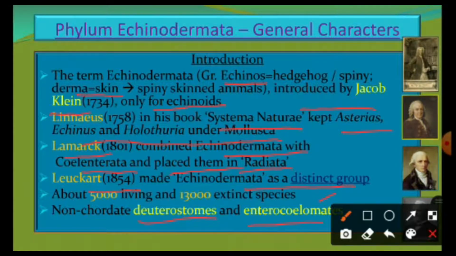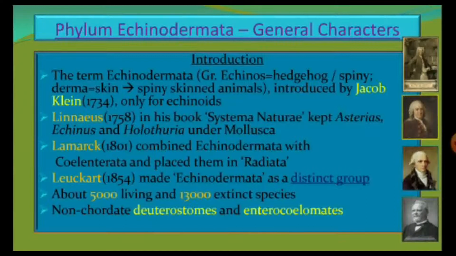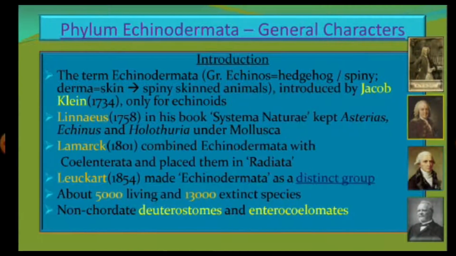Due to these reasons, echinoderms were regarded as the ancestors of the chordates, according to one theory. As you see, the portraits of Jacob Klein, Linnaeus, Lamarck, and lastly Leuckart can be seen here.